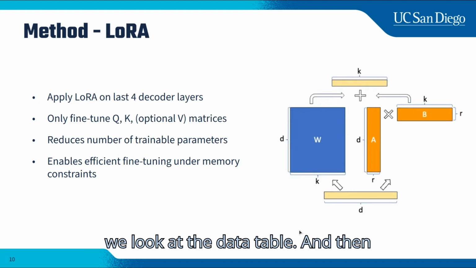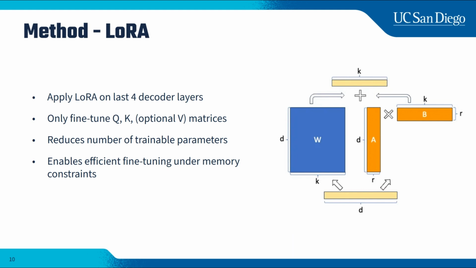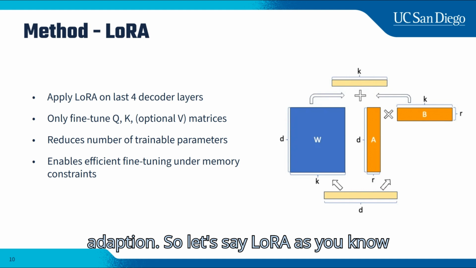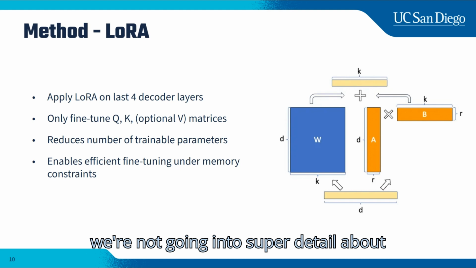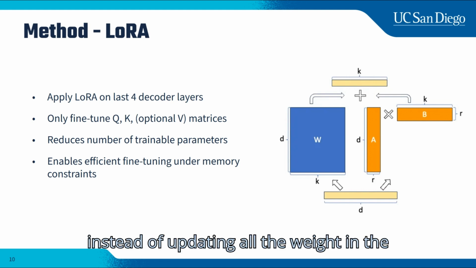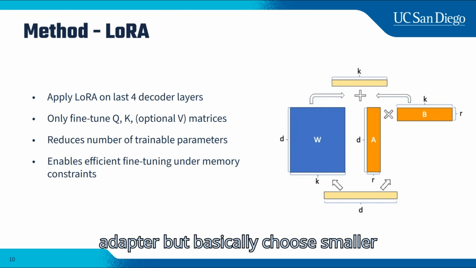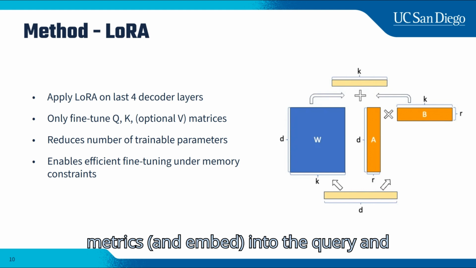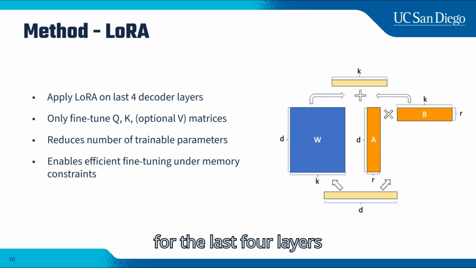We will see how good the optimization is in a later section when we look at the data table. Another optimization we introduce is LoRA, low rank adaptation. We will not go into super detail about how LoRA works. Just saying that instead of updating all the weights in the decoder, we insert a low rank adapter, basically two small matrices, into the query, key, and value matrices for the last four layers.